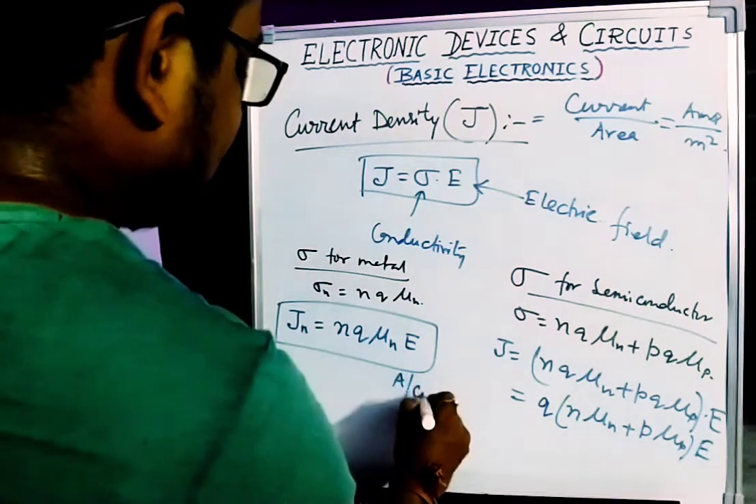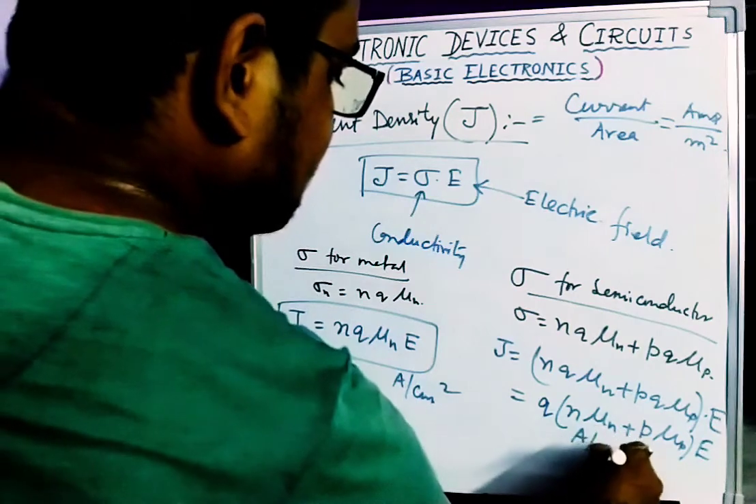Unit is ampere per centimeter square. Here also same, ampere per centimeter square.